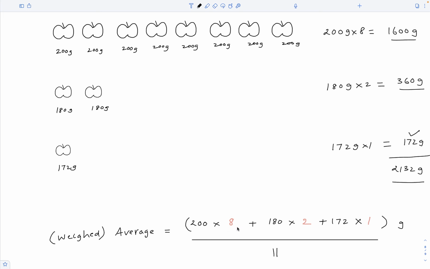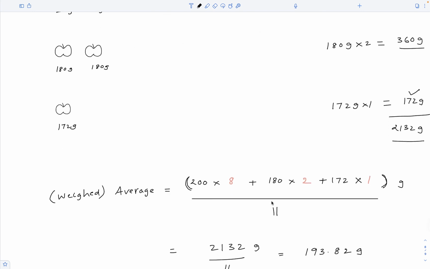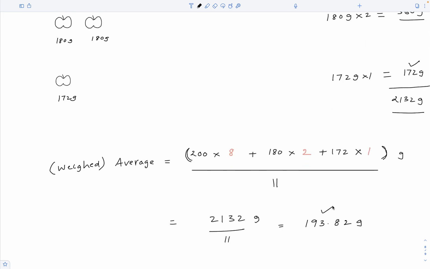We added up 8 each with a mass of 200, 2 each with a mass of 180, 1 with a mass of 172. So this is the total mass of that imaginary apple that we divide into 11 identical apples. Then this would be the mass of each of those identical apples. And this is the correct answer.